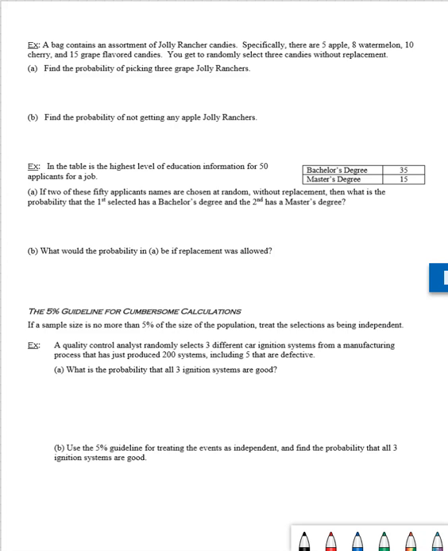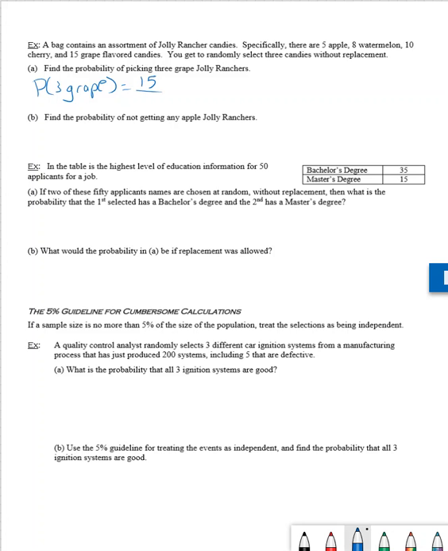So when we select them, the initial sample size starts getting smaller. So let's go see if we can find that probability. Finding the probability that we get 3 grape flavored Jolly Ranchers. The first probability we're going to look at: how many of these candies are grape flavored? The first probability should be 15 out of the total. How many are there total?